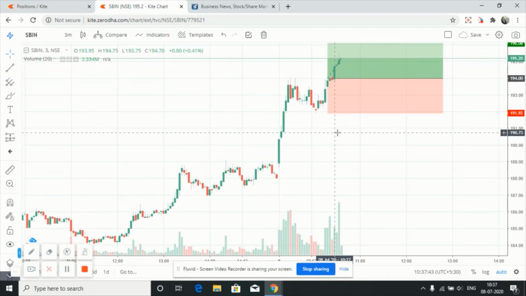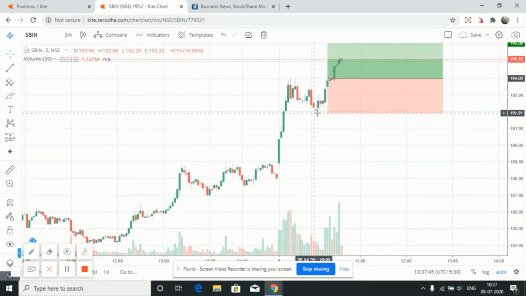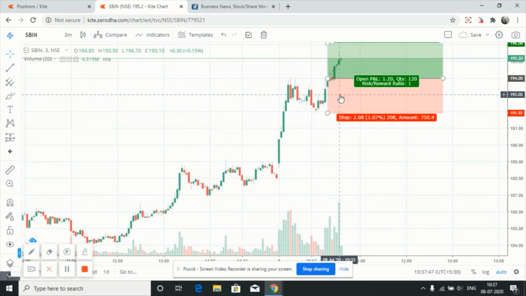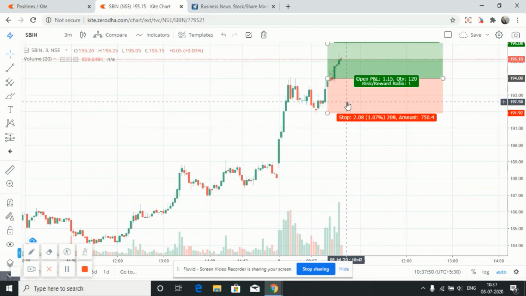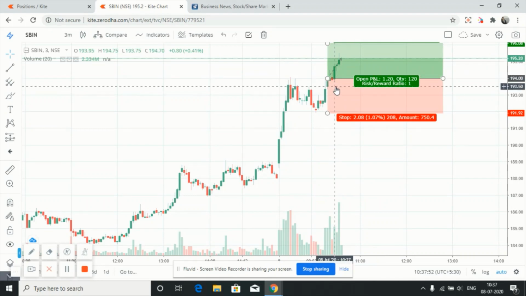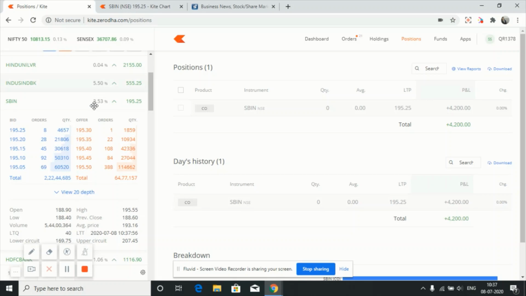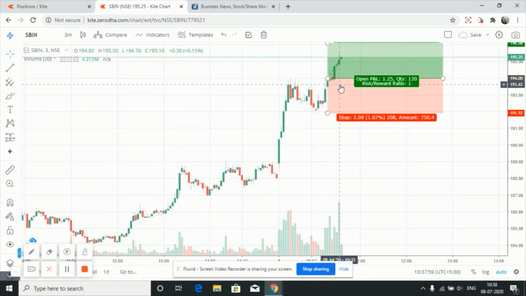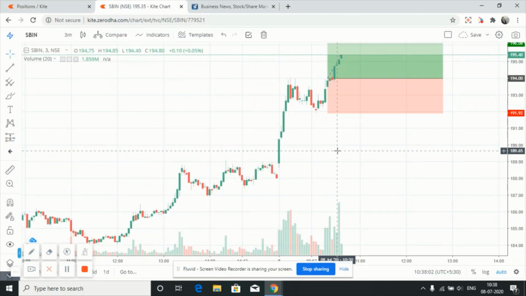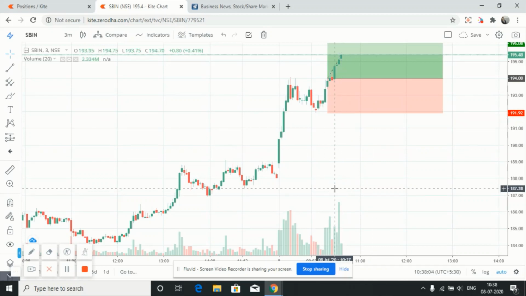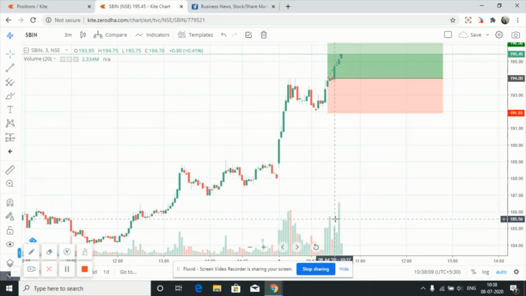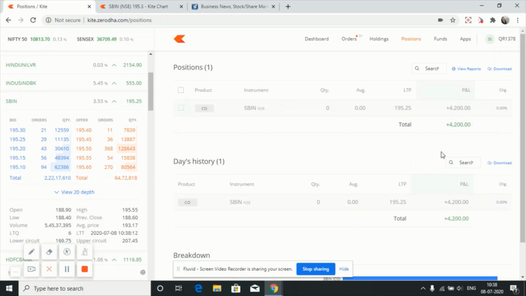Today I kept my stop loss at its resistance point, but compared to the risk reward ratio, I have not reached my risk reward ratio. Because Nifty has turned from negative to positive, and I exited at this point because I was seeing a decrease in volume, so I think the buying was going on a downside, but there can be an increase. It depends on the trend of the Nifty. So today we have booked a profit of 4,200, and that's all for the day.